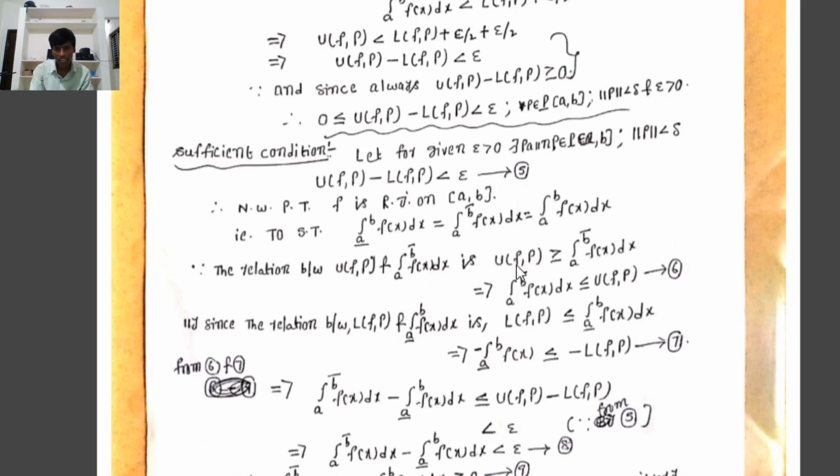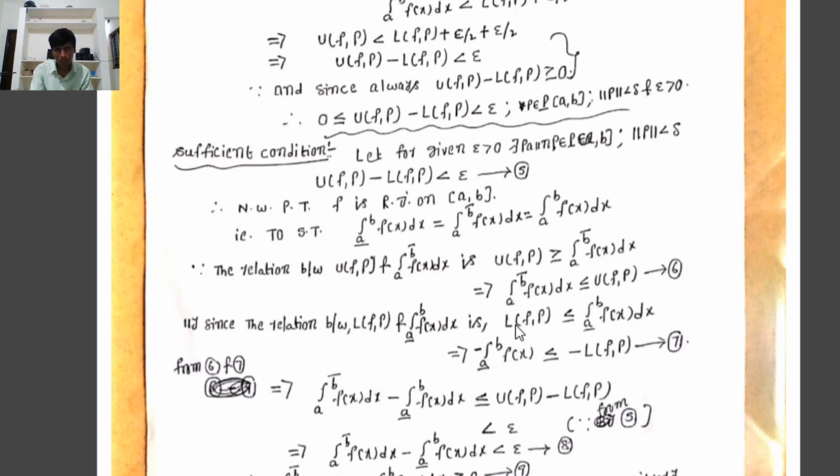From 6, the upper integral of f(x) dx is less than or equal to U(P). From 7, minus the lower integral of f(x) dx is less than or equal to minus L(f,P).